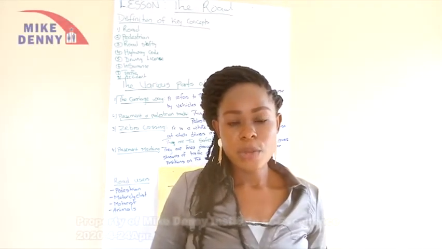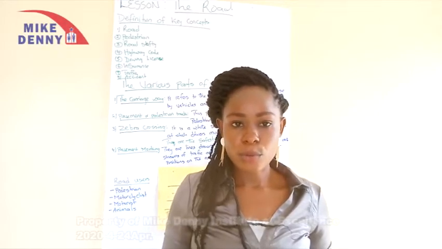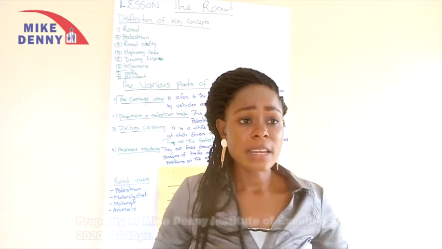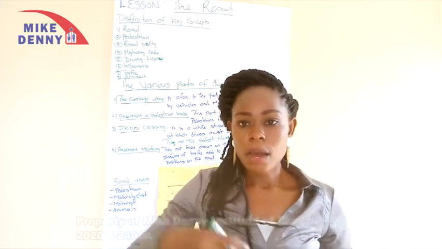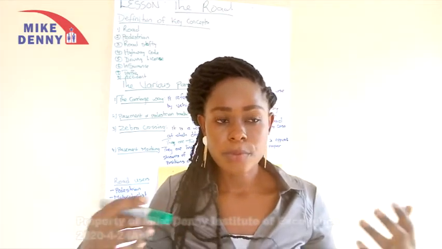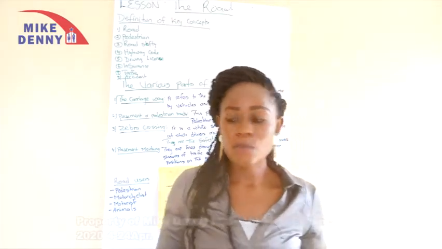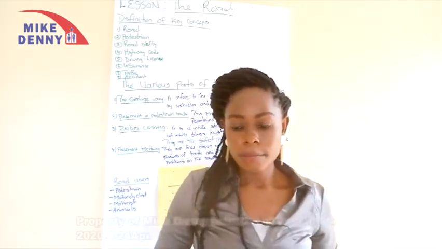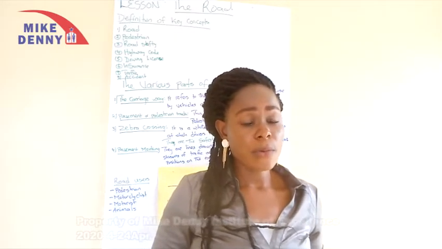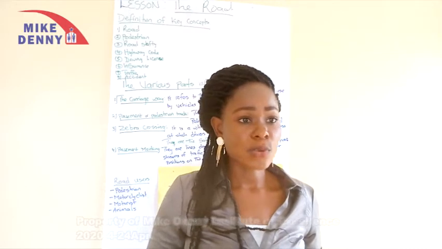So today we are going to be looking at the road. We ended with family. We're looking at the family, how to take care of the family, how to prevent divorce, and so on and so forth. We also began looking at the school. But now, before we enter into the school proper, we have to look at the road.